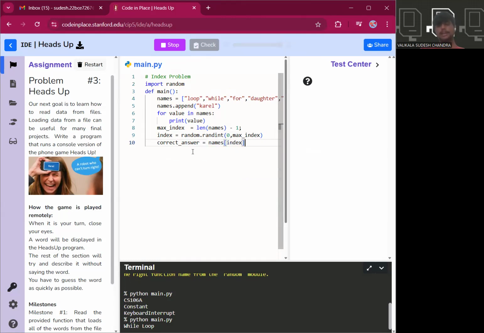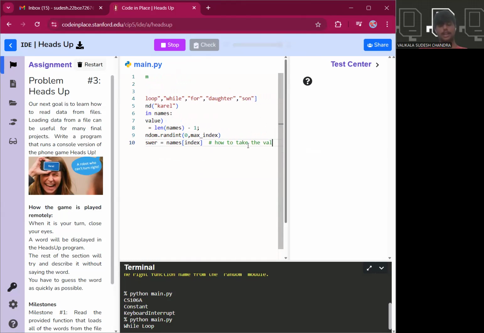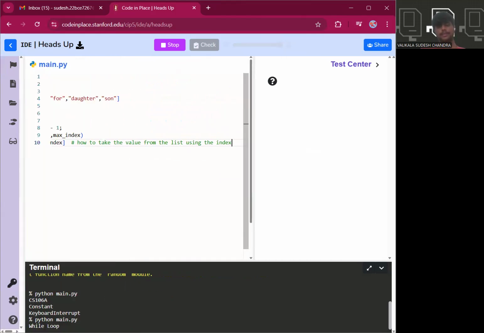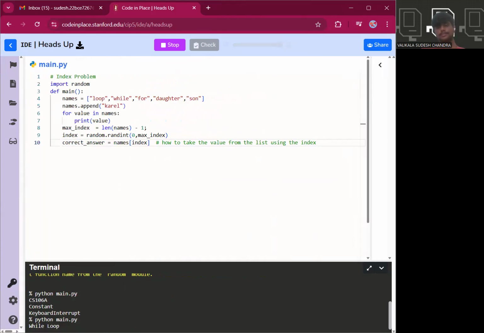So we are taking some random index value. This is a good thing. How to take the value from the list using the index. If we want to take a particular value from the list, we should have an index number. With the help of the index number, we can directly take that particular value which is present inside the list.